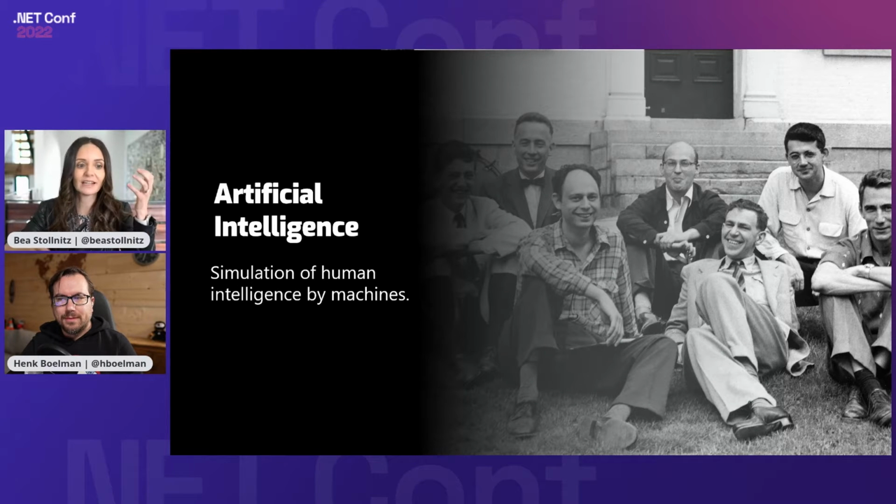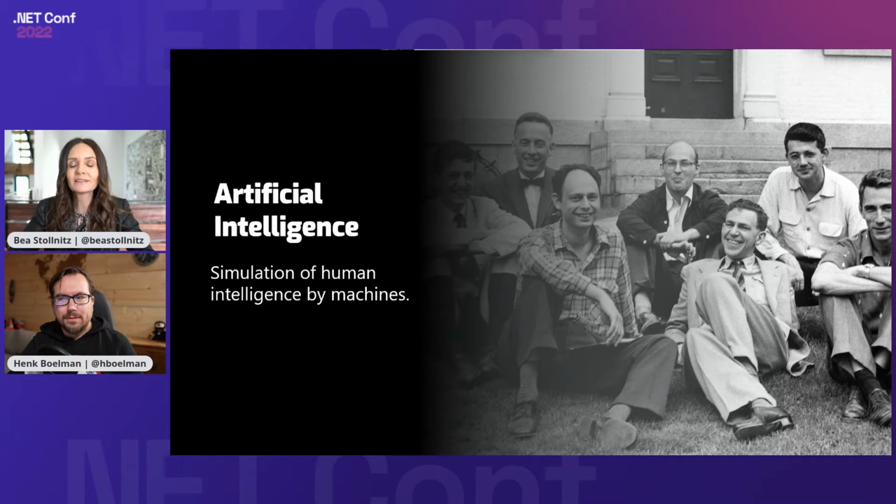And since then, we've had AI summers and AI winters, where there's been lots of excitement about AI or lots of disappointment and people thinking it's not going to go anywhere, until today, right? And today, AI is everywhere. For example, if you get a package in your house, there was some AI that helped the address to be recognized and directed to the right location. If you're on social media, the ads you see, there's certainly some AI there that will determine which ads are right for you. If you go to the bank and get a loan, some AI is going to help decide whether you should be getting that loan or not. So it's everywhere, even if we don't live in this futuristic world.